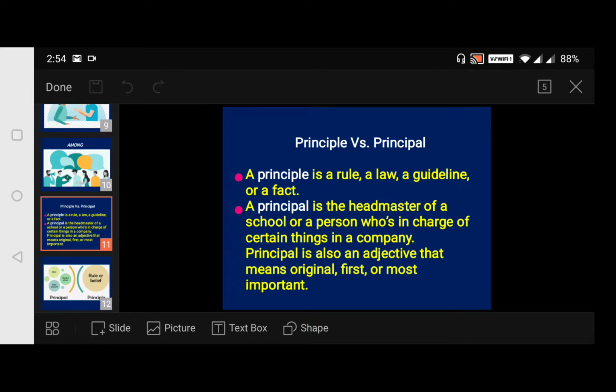Now next, most of you, when you are asked to write a letter to the principal about some TC or issue of conduct certificate or anything like that, because you need many things, isn't it? Once you leave the college or when you join the college, you are supposed to write many applications. You have to address definitely the principal of the institution. But I have seen many students who write the spelling of principal wrong. They write this first principle, which is rule or law, instead of writing principal. So here you have to focus on this particular one, not all, but a few. Necessarily you have to learn, because you often make this mistake.